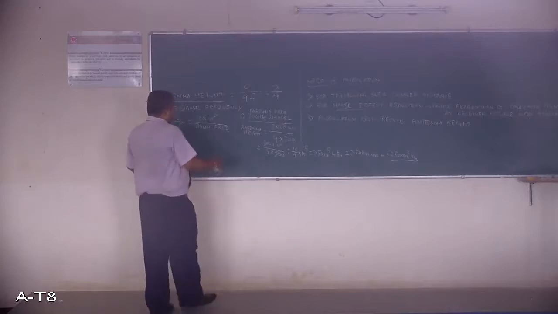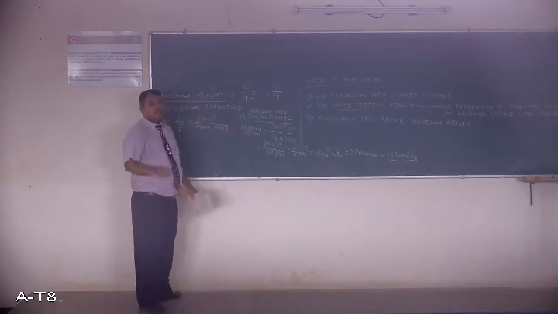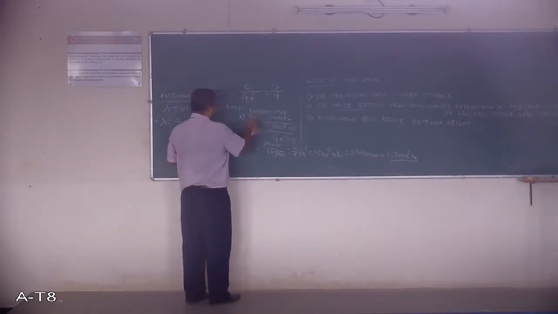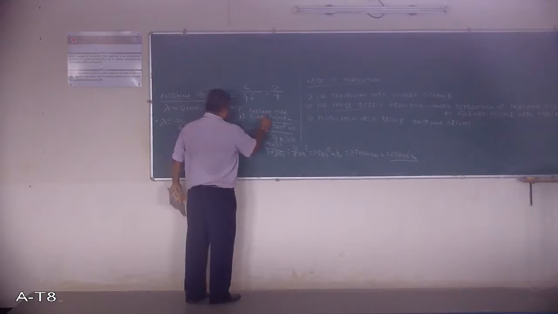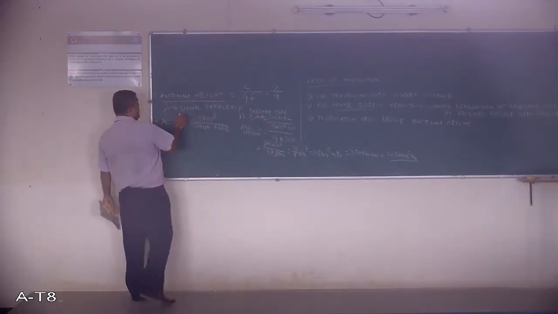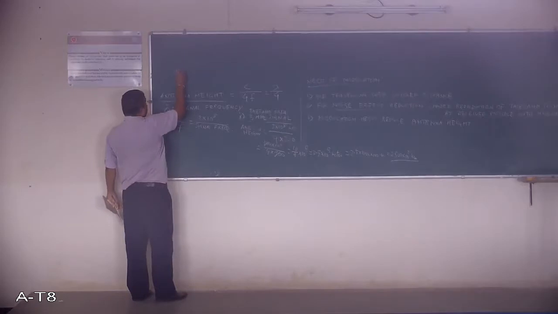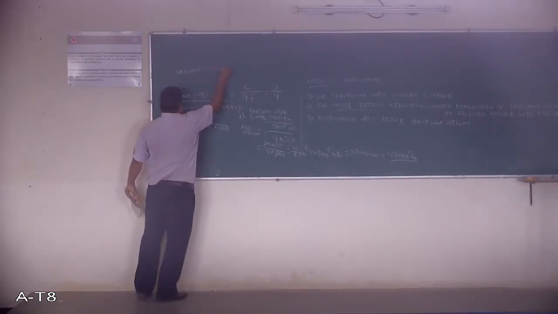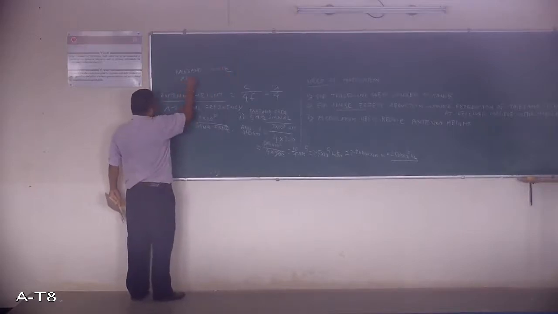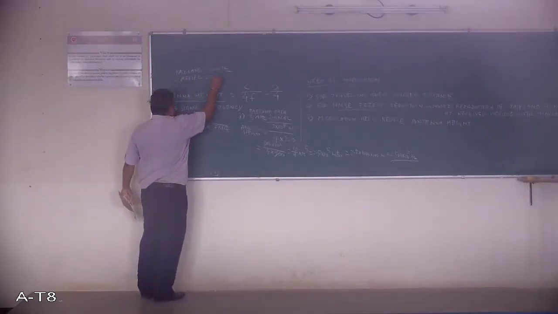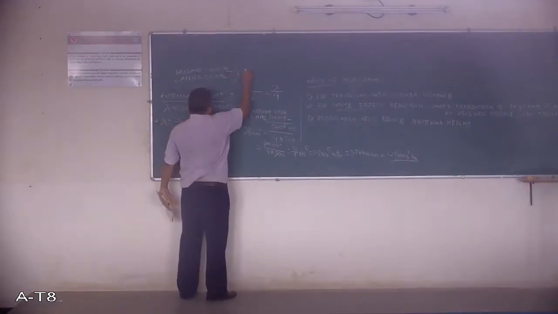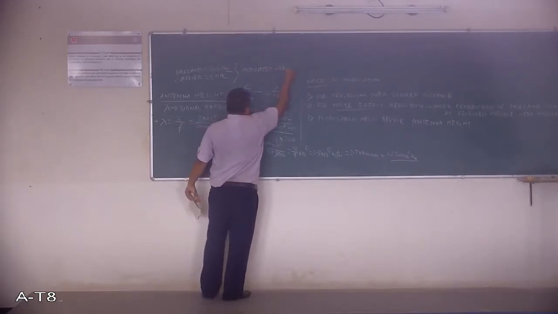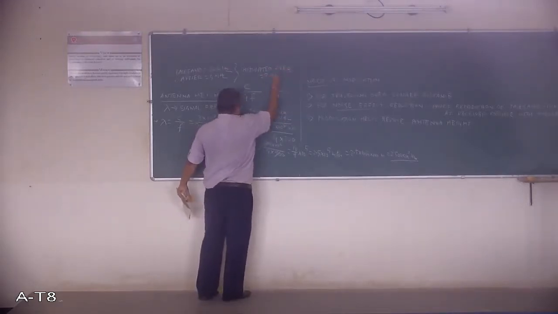Not possible. What you do in the second case is modulate this baseband signal with a 3 megahertz carrier signal. So the modulating baseband signal is 300 Hertz, the carrier is 3 megahertz, and the modulated frequency is also 3 megahertz.